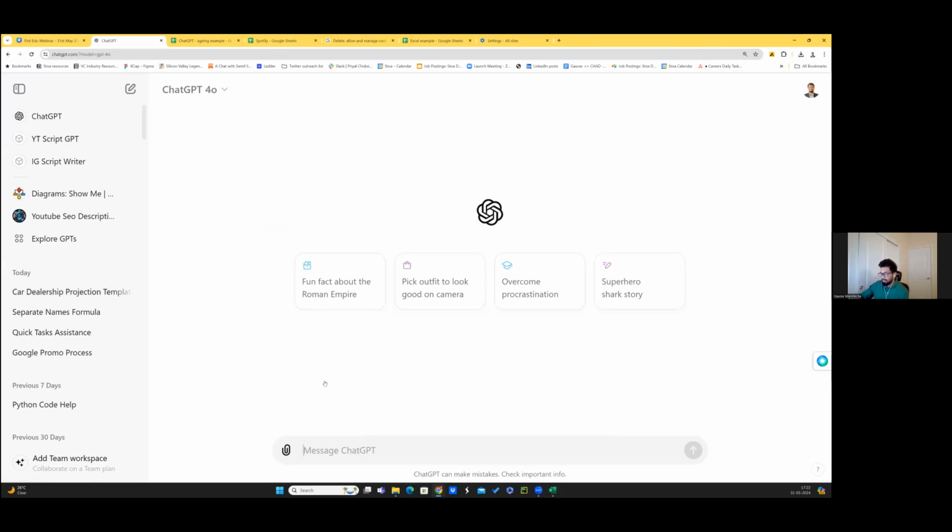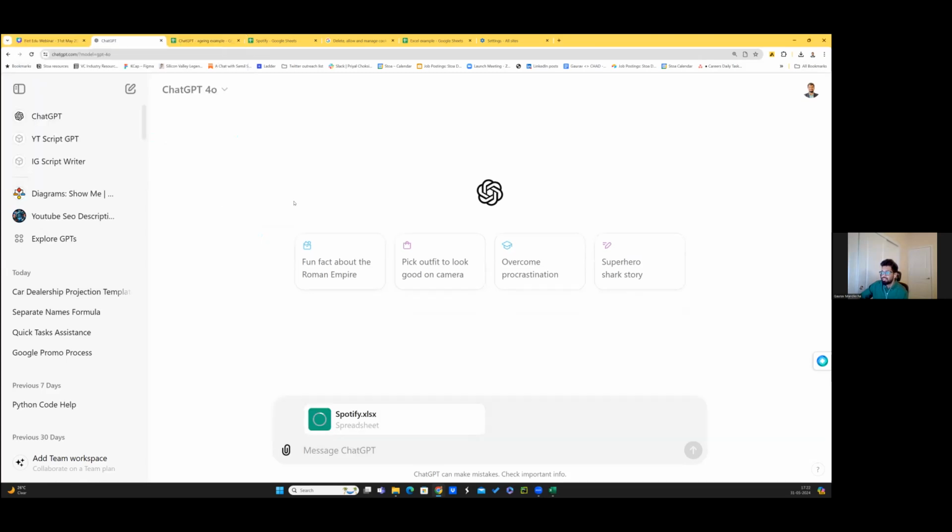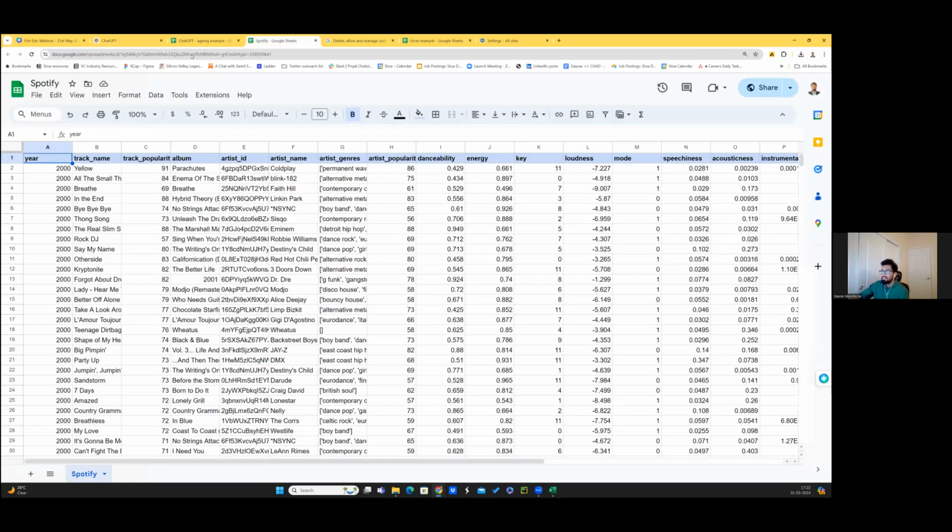I'm going to come here, and you can actually connect your Google Drive. So directly you can connect your Google Sheet, your Microsoft OneDrive. But for now, let me just upload from my computer. Here I will choose the Spotify sheet that I just downloaded. You saw the Spotify sheet, right? So here it has information about the artist, genre, danceability of the song, like how peppy a song is. So we'll use all of this very quickly.